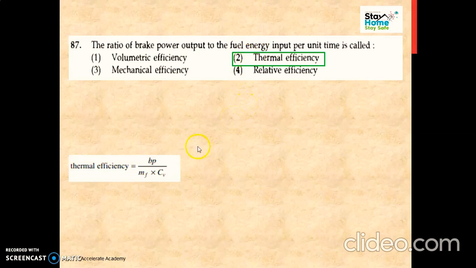Is it clear? So our answer is nothing but thermal efficiency. It is a simple formula: brake power divided by mass of fuel into its calorific value. It is nothing but fuel energy. So by that time we should know all these definitions also.